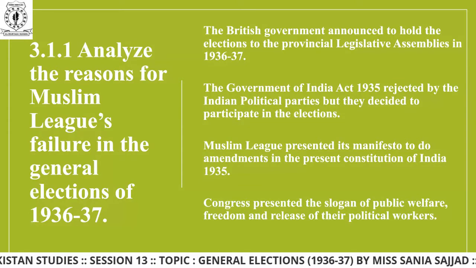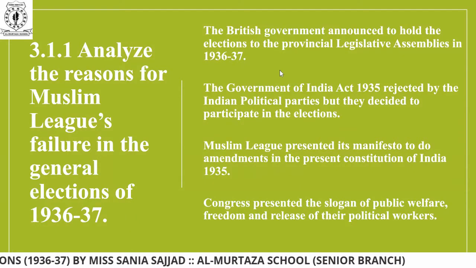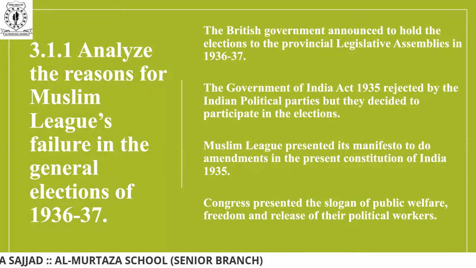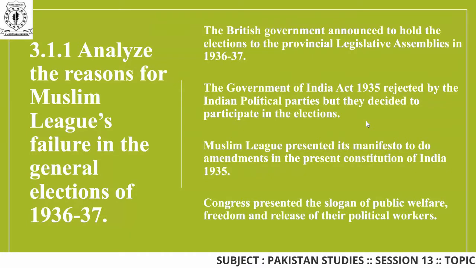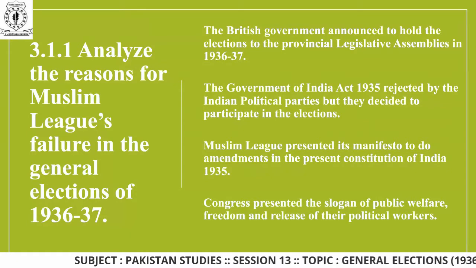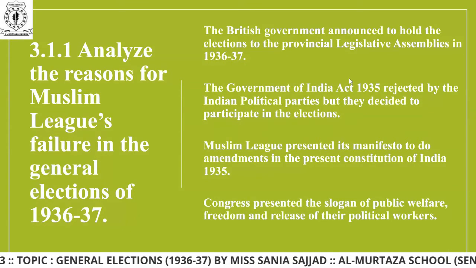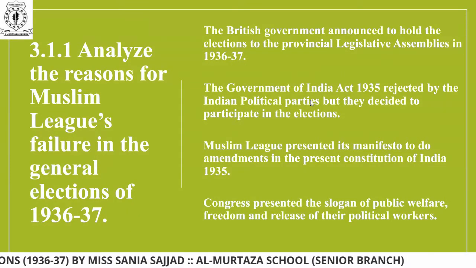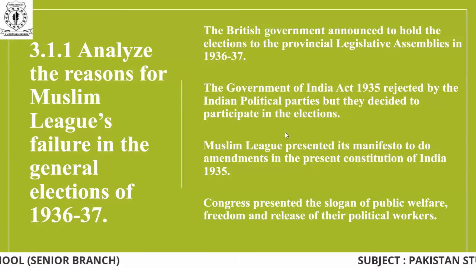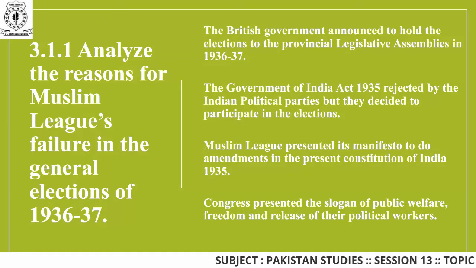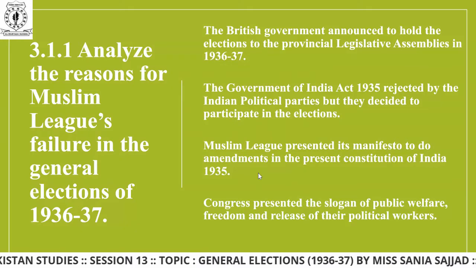Starting from the first point, the British government announced to hold elections to the provincial legislative assemblies in 1936 till 37. The Government of India Act 1935 was rejected by the Indian political parties, but they decided to participate in the elections. So you can see very clearly that despite the fact that the Government of India Act was rejected by the Indian political parties, they still decided to participate in the elections which were held by the British government in the subcontinent.